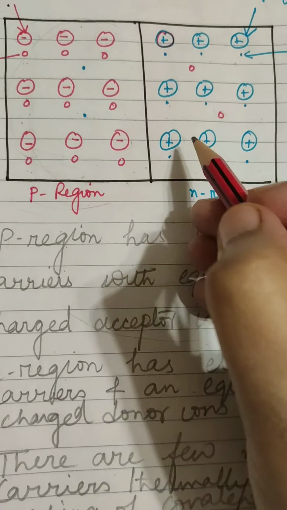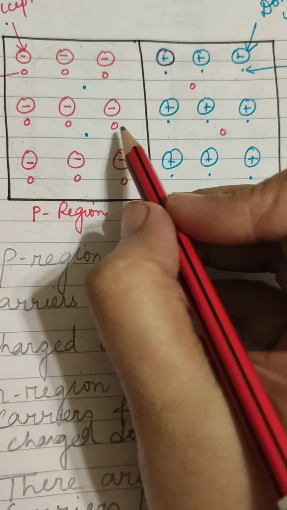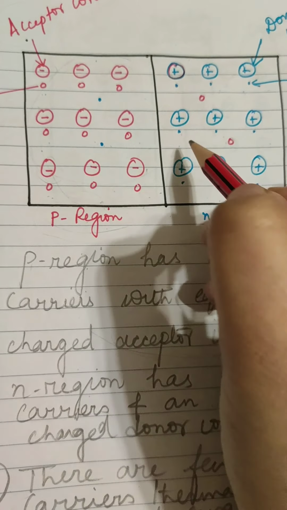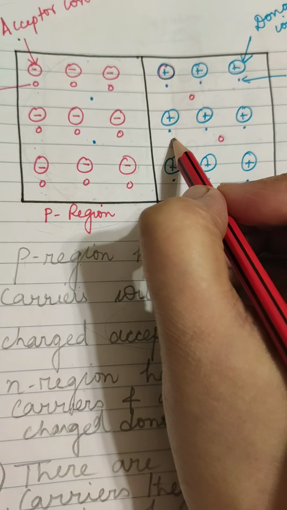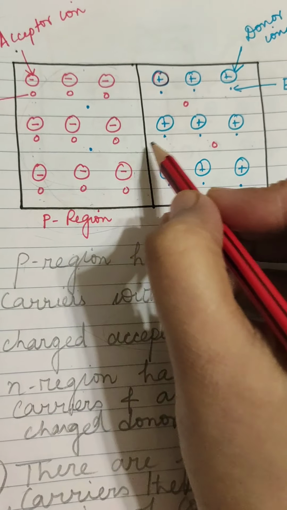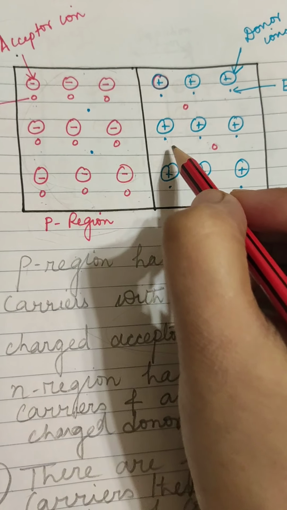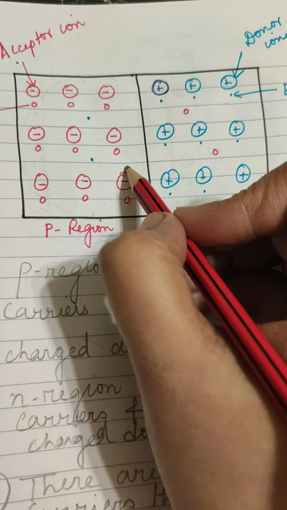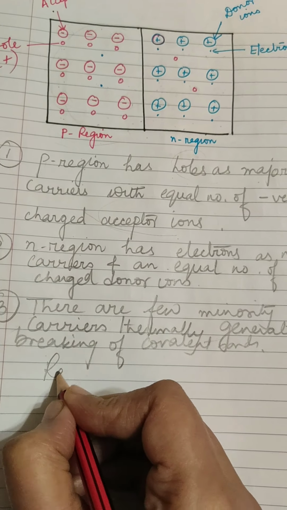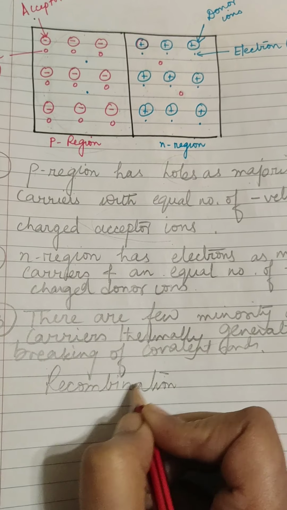Okay. Now, when the PN junction is formed, immediately there is diffusion of the majority charge carriers, that is electrons in the n region and holes in the p region, across the junction. Due to diffusion, the electrons come in contact with the holes and there is recombination. What do you mean by recombination? The electron and hole recombine and get neutralized.